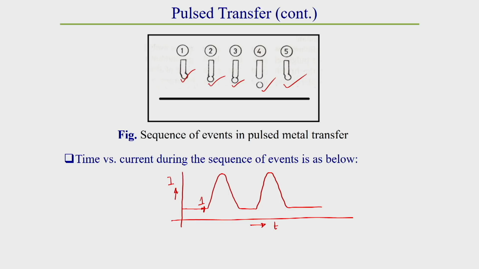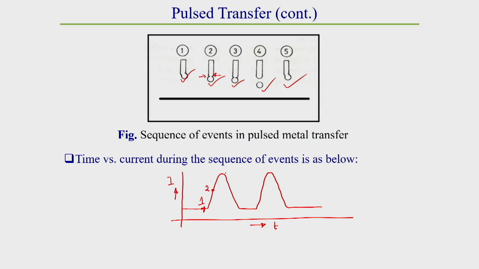So, what happened, at background current, this represents the background current, here generally the molten tip is in molten state, that means drop formation starts. So, at point 2 once the current rises, the neck formation starts, because after background current, if the current rises, then the neck formation starts. Here one thing you can observe, the neck formation is starting.